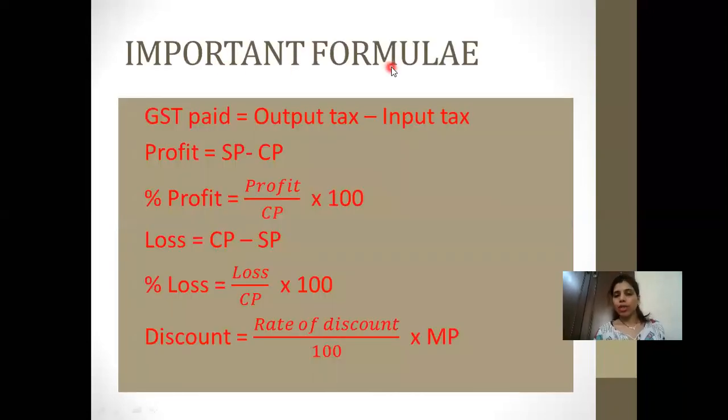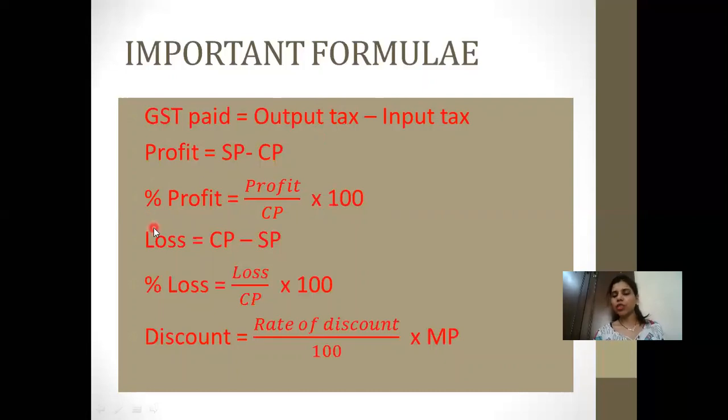Now, important formulae. GST paid by the retailer, distributor or wholesaler, as I told you, is always on the profit. So it will be calculated using the formula output tax minus input tax. If you don't want to write this, you can find the profit by selling price minus cost price, and on this profit the GST is calculated. Or you find the output tax, which is on the SP, and the input tax, which is on the CP, and then you subtract the two taxes.